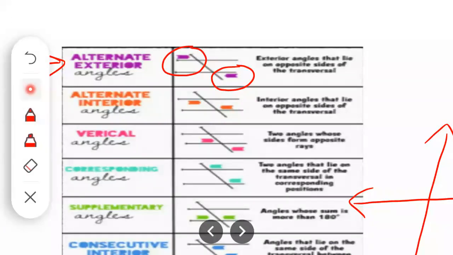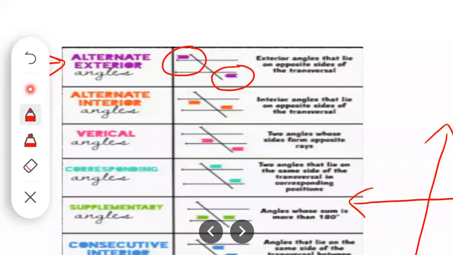Now the another pair is vertical angles. Those are also called opposite angles or vertically opposite angles. So here you can see vertical angles. Two angles whose sides form opposite rays.